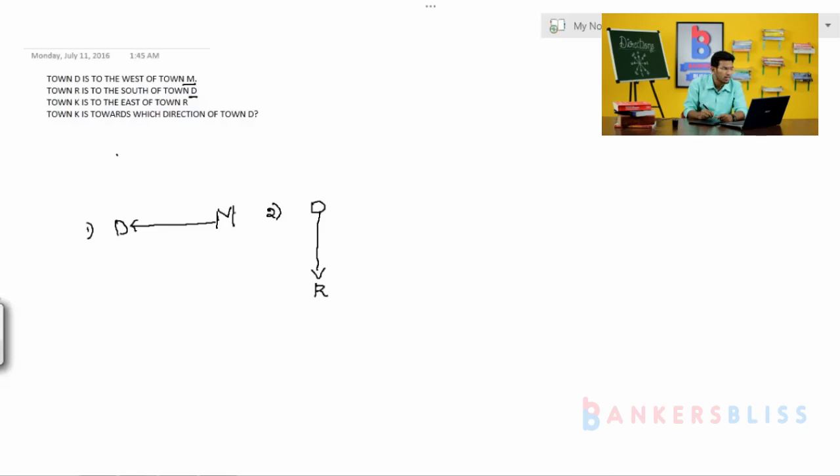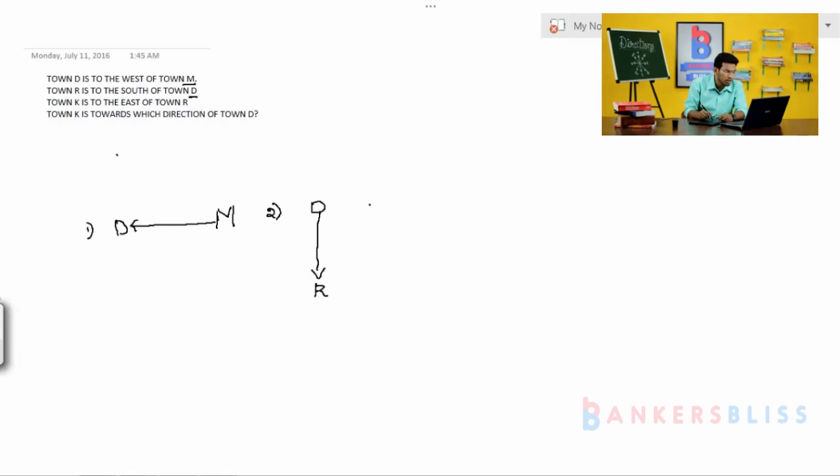Is it clear? Simple thing we have to understand, guys. Town R is to the south of town D. This is the point of town D, and D's south, it is town R that is there.